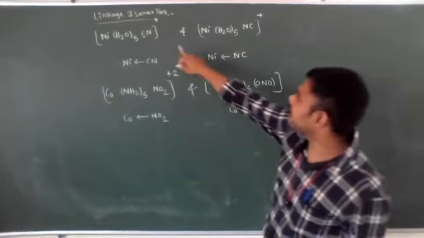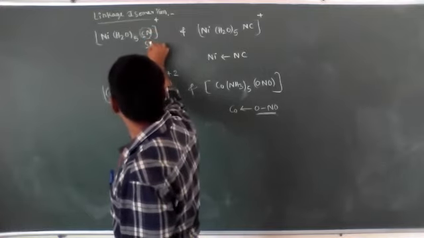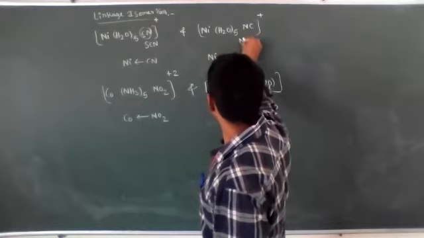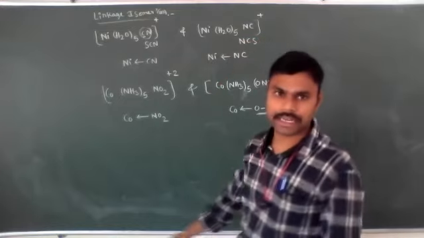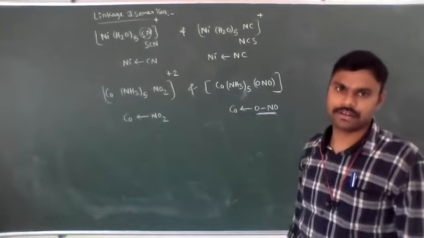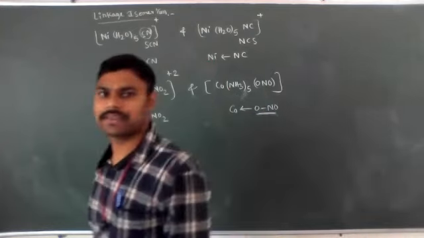In the same way, in place of cyanide we can write SCN, thiocyanate, and NCS, isothiocyanate, because those are also mononegative ligands. Okay, so these are examples of linkage isomerism.